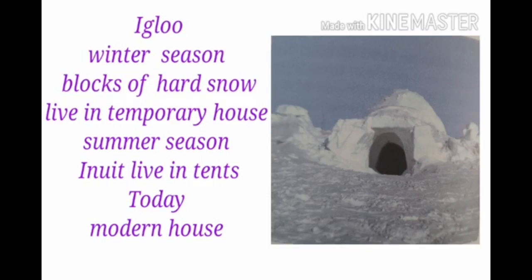Children, during the summer seasons, the Inuit live in tents made from the skin of animals like seals or reindeer. These are called tubics. Children, what are tubics? Tubics are tents made up of animal skin. The Eskimos live in tubics during summer. Today most of the Inuit live in modern houses with better facilities.